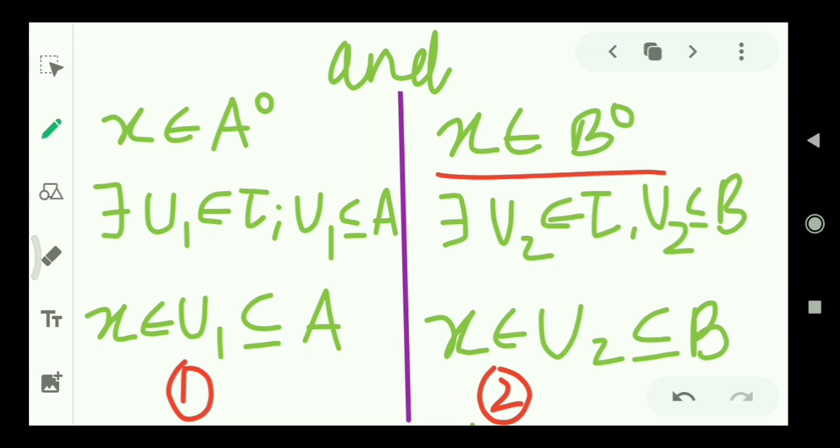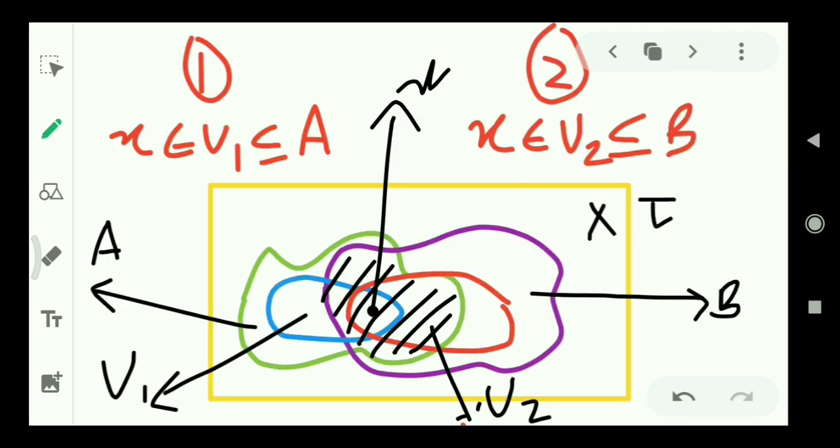Similarly, x belongs to interior of B, so there exists another open set U2 belonging to tau, and U2 is contained in B. Then by definition of interior point, x belongs to U2, which is a subset of B. We are calling these equation number 1 and equation number 2, and we will use these further. Now understand it pictorially. We have x belongs to U1, which is a subset of A, and x belongs to U2, which is a subset of B.